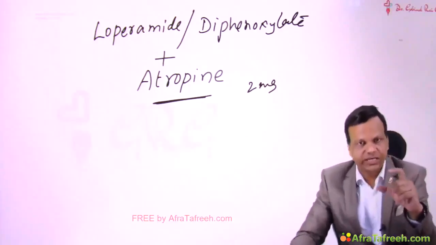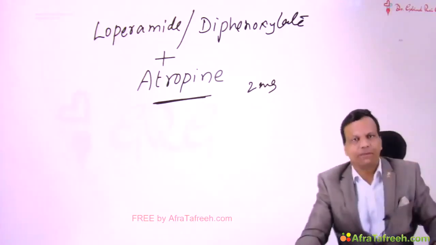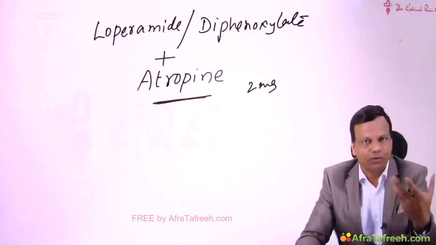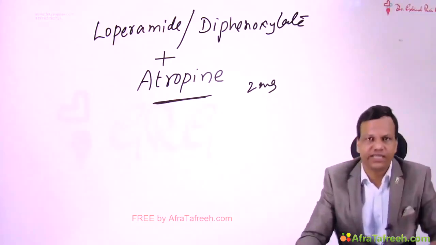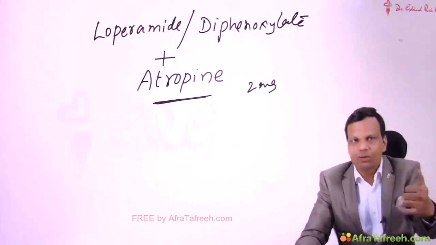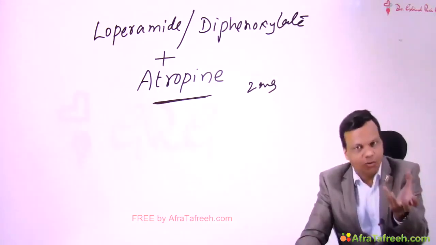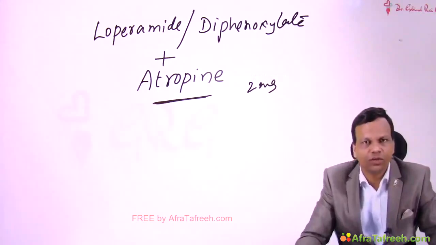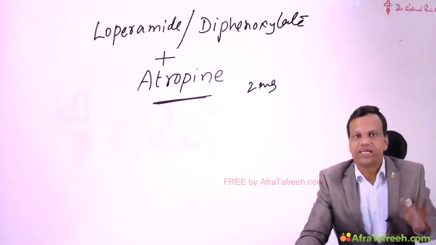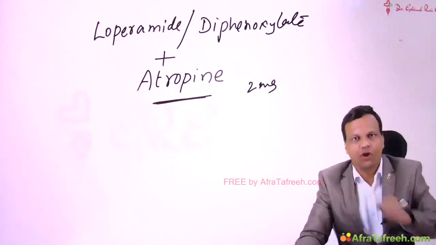So if a person takes a loperamide plus atropine tablet for diarrhea, which is the particular indication for which this is indicated, the person is taking loperamide in full dose and atropine in a very small dose. So what will be the effect of atropine? Nothing. So the person will get only loperamide, so the diarrhea will be treated without causing any problem.